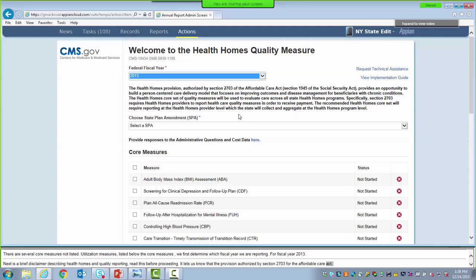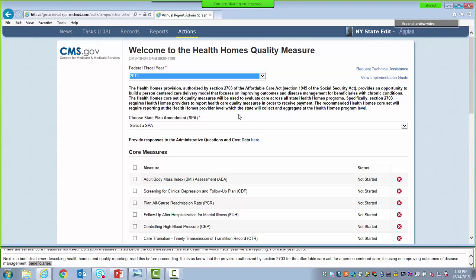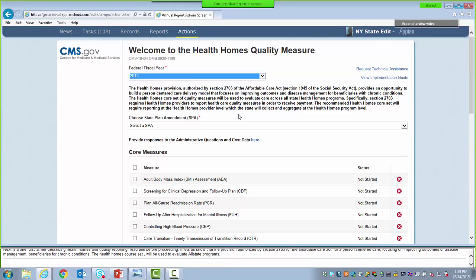The Health Homes Core Set of quality measures will be used to evaluate care across all state health home programs. Specifically, Section 2703 requires health homes providers to report health care quality measures in order to receive payment. The recommended Health Homes Core Set will require reporting at the health homes provider level, which the state will collect and aggregate at the health homes program level.